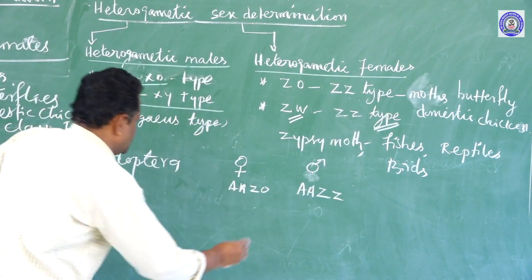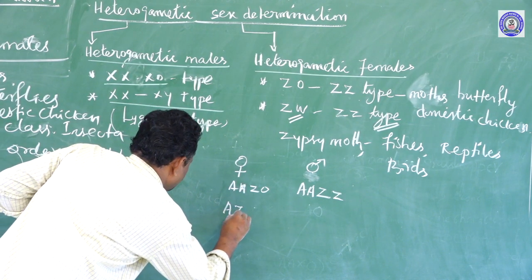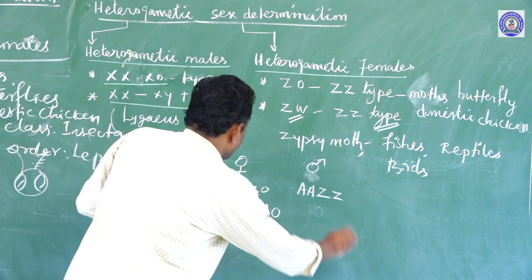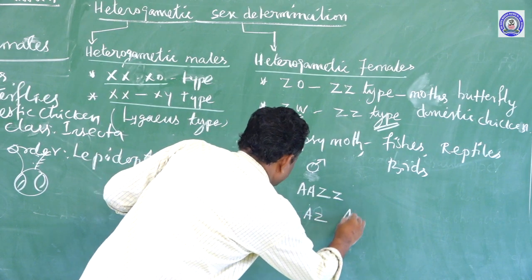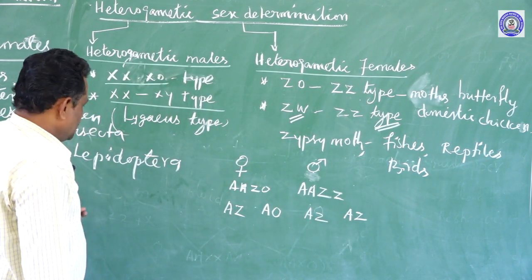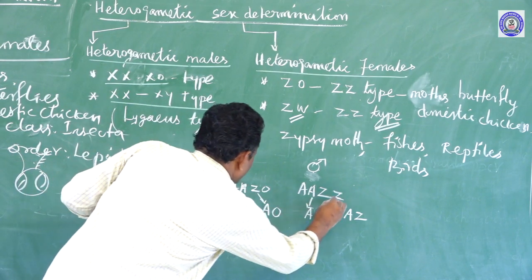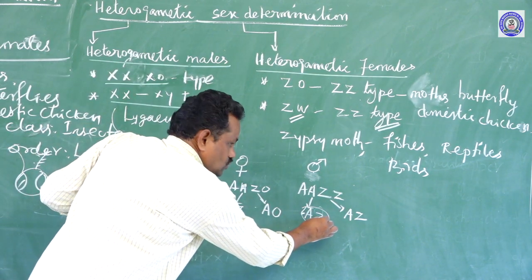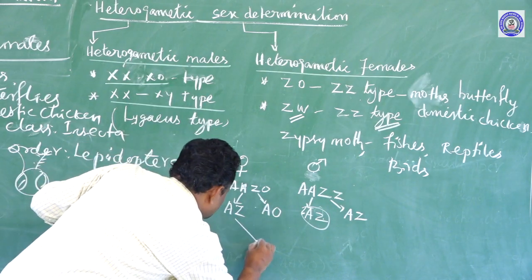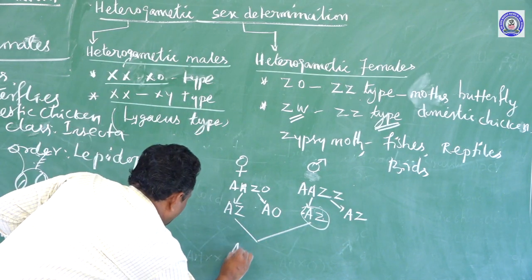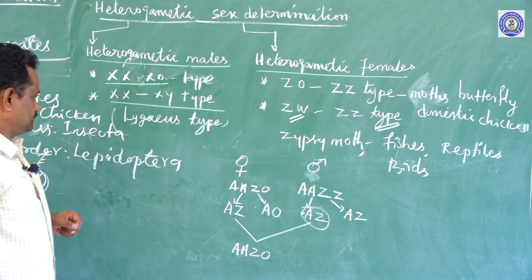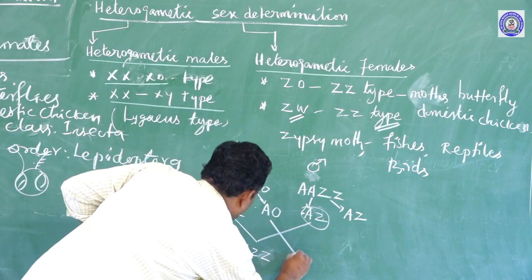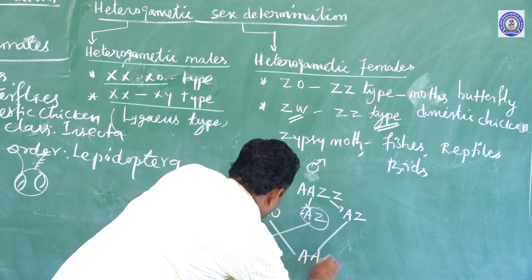During formation of gametes, the female produces one gamete with Z, another gamete with A and no allosomal chromosome, but the male organism produces similar type of gametes, and this AZ or Z chromosome bearing male gamete fertilizes the Z chromosome bearing female gamete, which develops into, sorry, male.